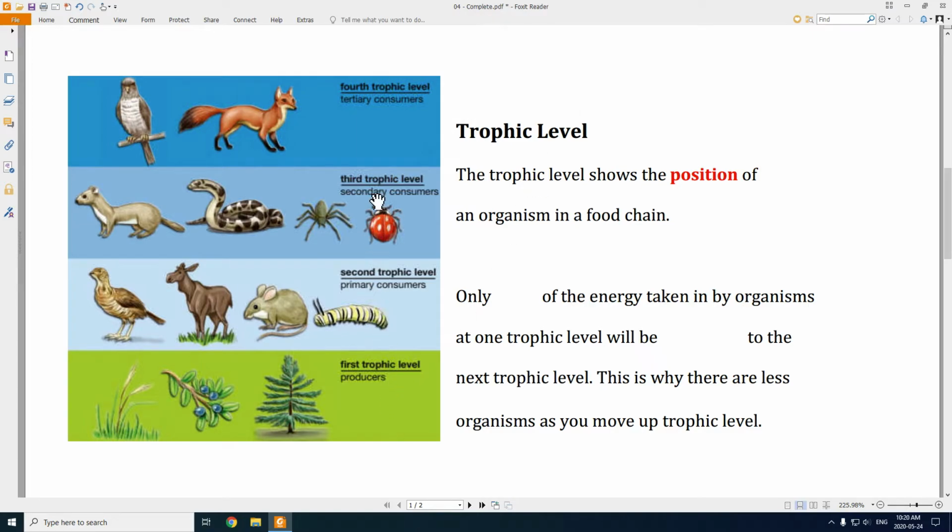And we just put them in kind of an order, and we say that the lowest level is called the first trophic level. So the first trophic level, these are the things that are always at the beginning of a food chain. And they're always the producers because that's where the energy comes in. So at the beginning of a food chain, you'll always have grasses, berries, seeds, plants. These things are all first trophic levels, they're producers. The things that eat them, you go to the next trophic level, the second trophic level. And we call these primary consumers, the first things that eat these. Mice, deer, a moose.